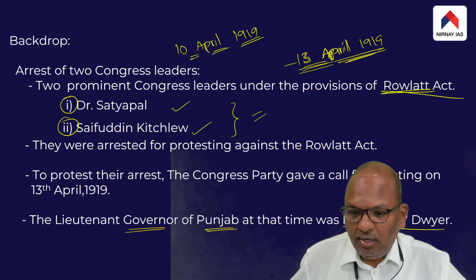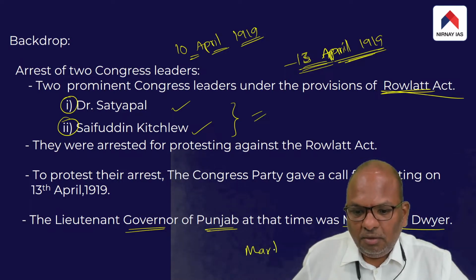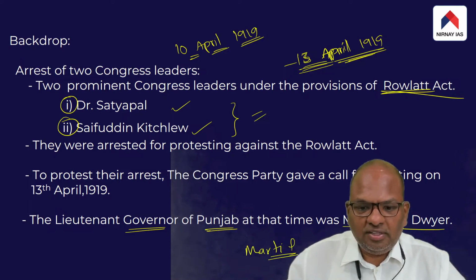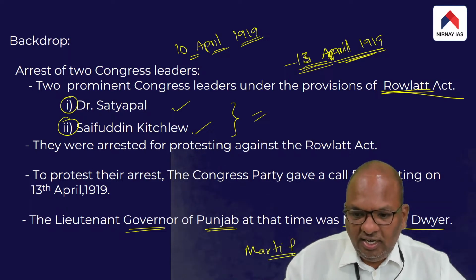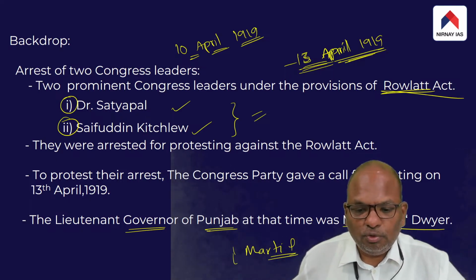In fact, Michael O'Dwyer instead imposed martial law in the city of Amritsar. He not only refused permission, he went a step ahead and imposed martial law.